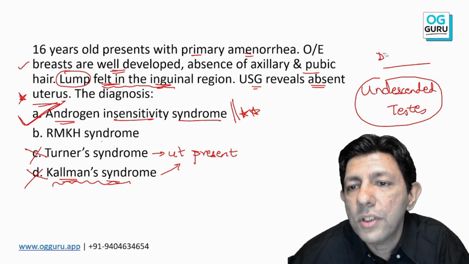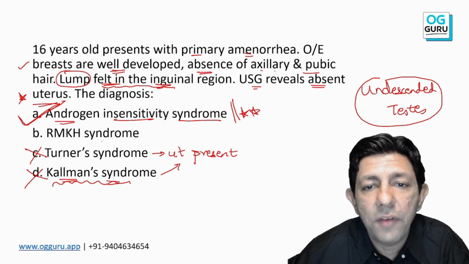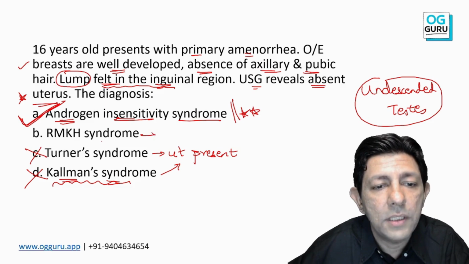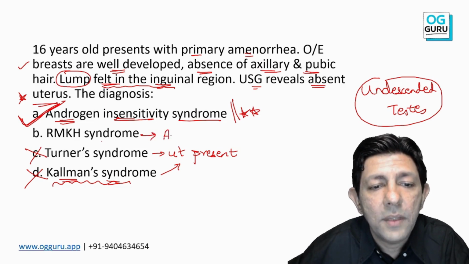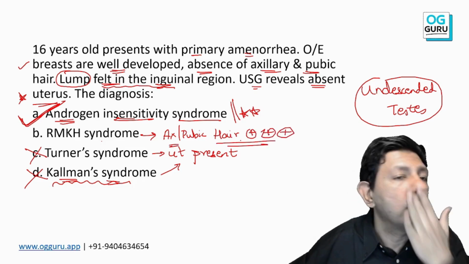I'm changing the question back to the original so there's no confusion. Absence of axillary and pubic hair, answer is androgen insensitivity, because in MRKH the axillary and pubic hair is well developed. I'm writing plus plus plus. Is this understood to all of you?